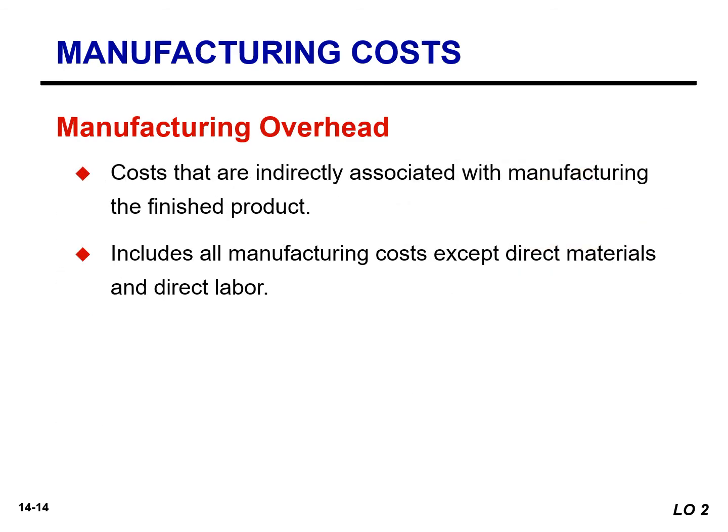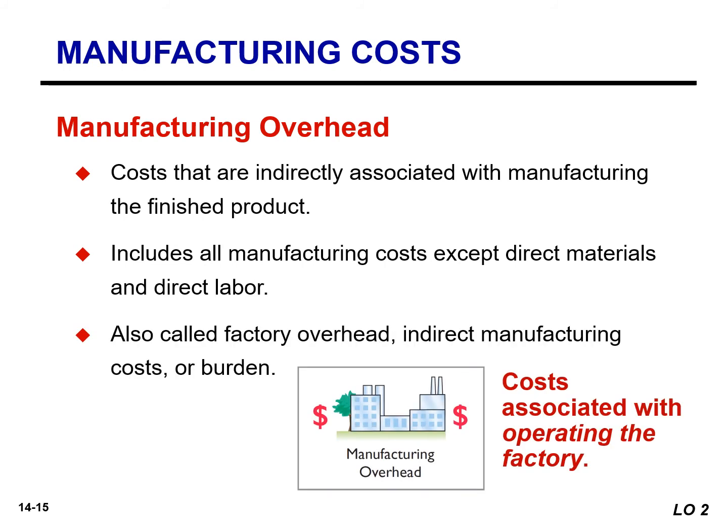Manufacturing overhead consists of costs that are indirectly associated with the manufacturing of the product. Overhead costs include those manufacturing costs that cannot be classified as direct materials or direct labor. I like to think of this category as all the costs associated with operating the factory, such as indirect materials, indirect labor, depreciation on our factory building and machines, insurance, taxes, and maintenance on our facilities.